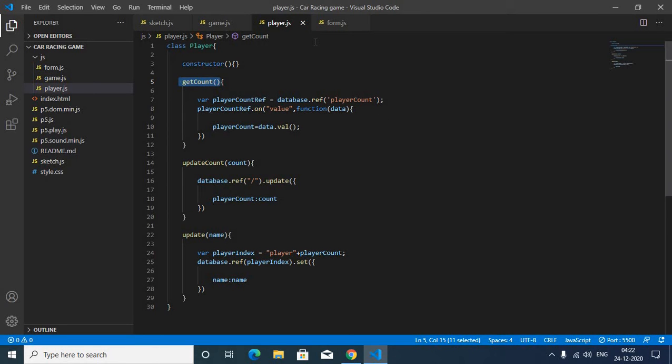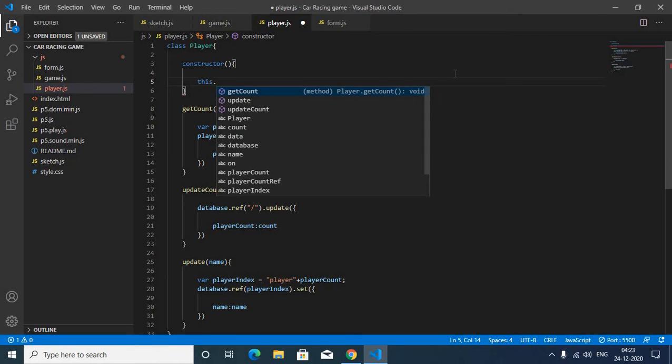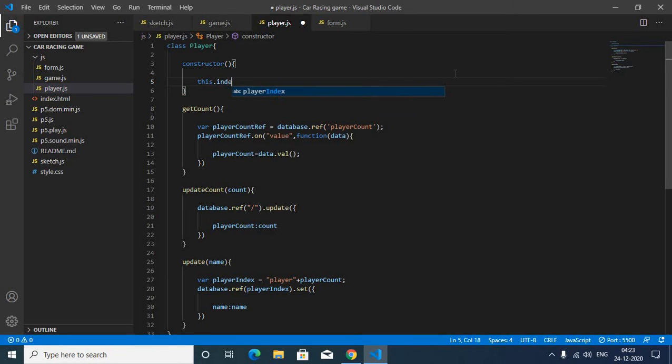Now let's come to player.js and start our coding from here. We are going to write inside the constructor. Here I will make this.index, and keep its value as null.